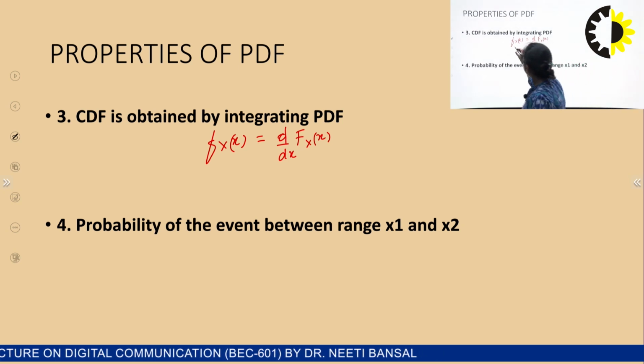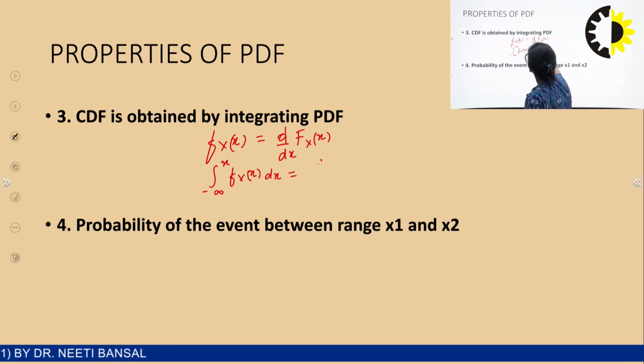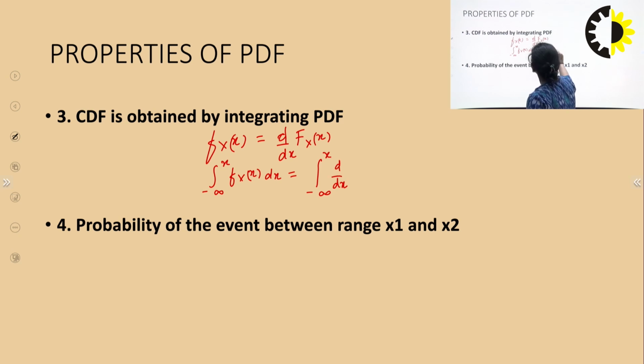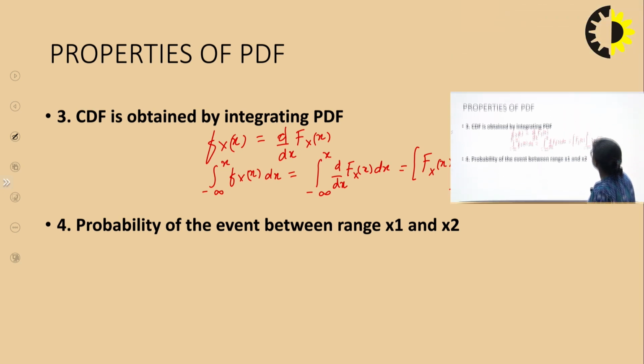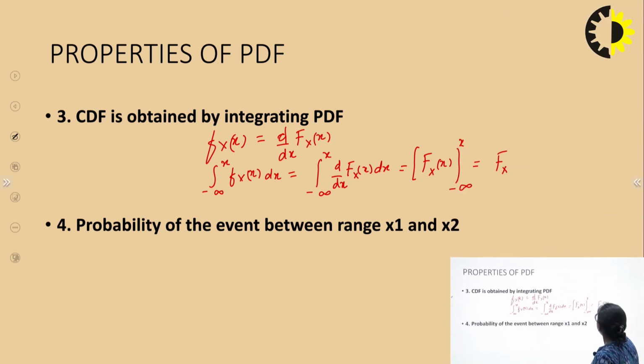Now if we integrate both of these sides from minus infinity to x, the integral of f_X(x) dx is equal to the integral from minus infinity to x of d by dx of F_X(x) into dx. Okay, now this will be equal to F_X(x) from the limit minus infinity to x.